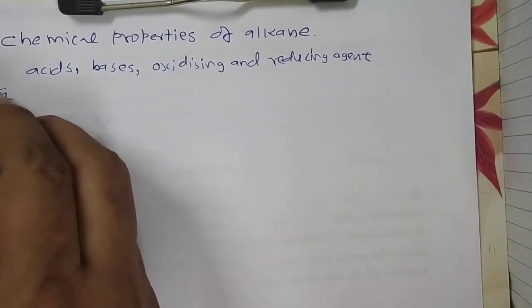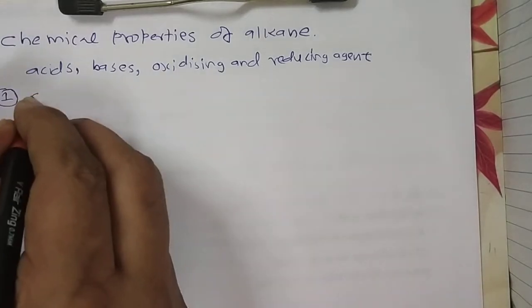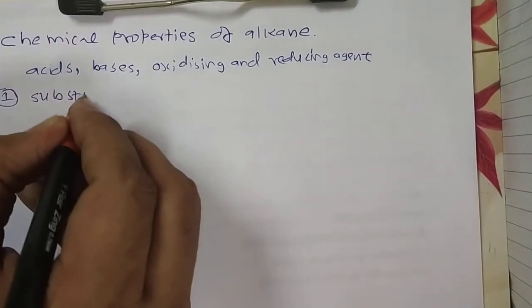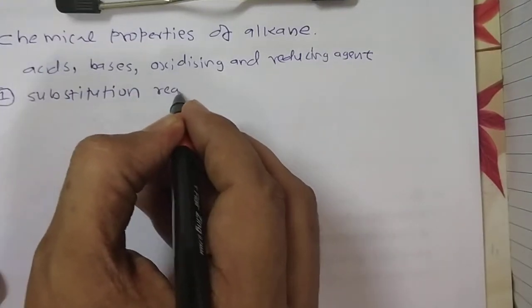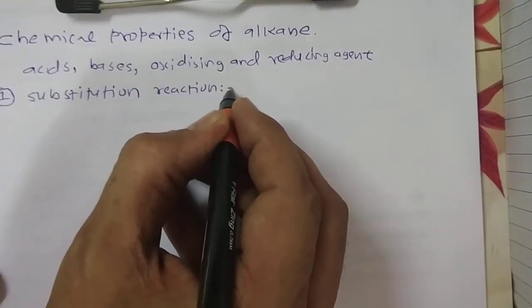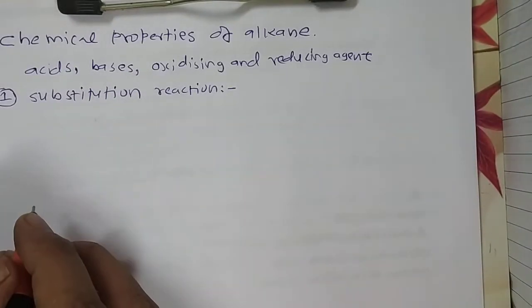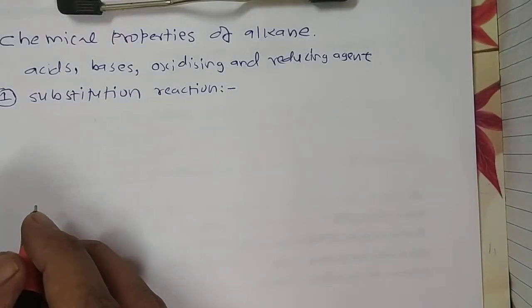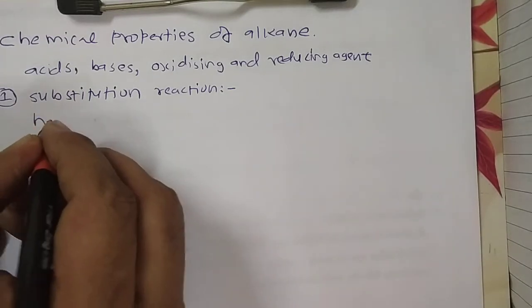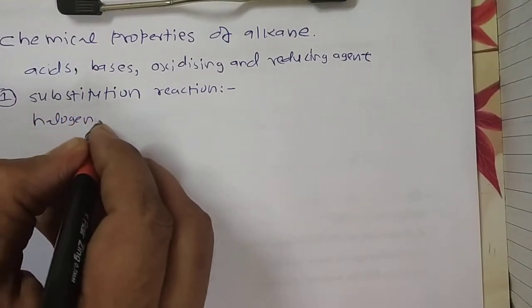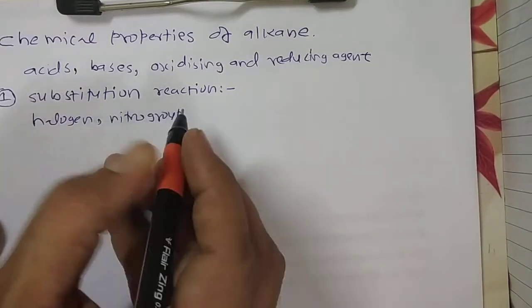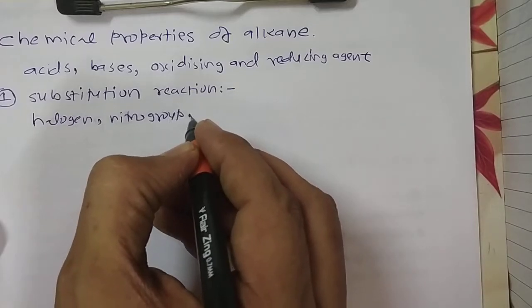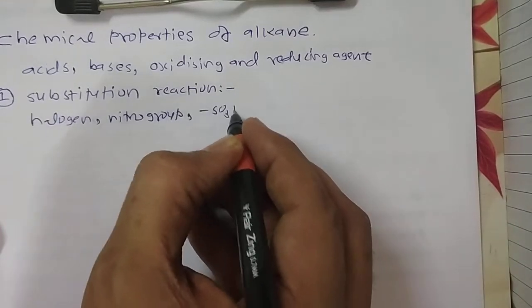So first, the speciality of alkane is the substitution reaction. Sometimes it's also called a displacement reaction. One or more hydrogen atoms of alkanes can be replaced by either a halogen, a nitro group, or a sulfonic acid group, meaning the SO3H group.